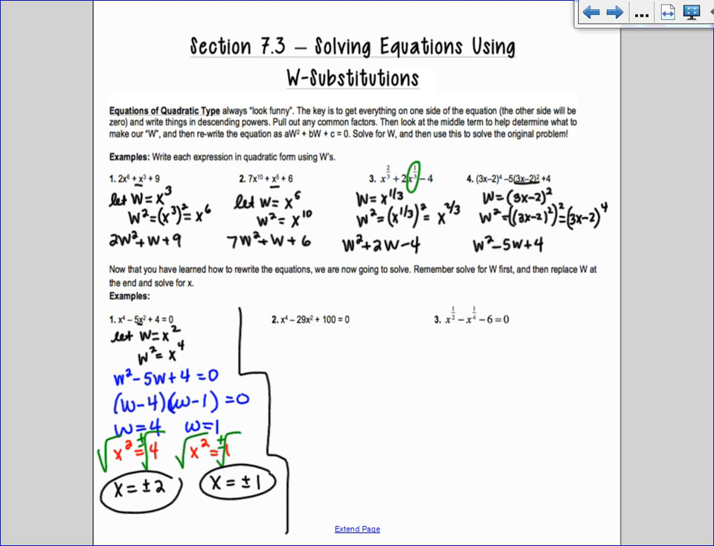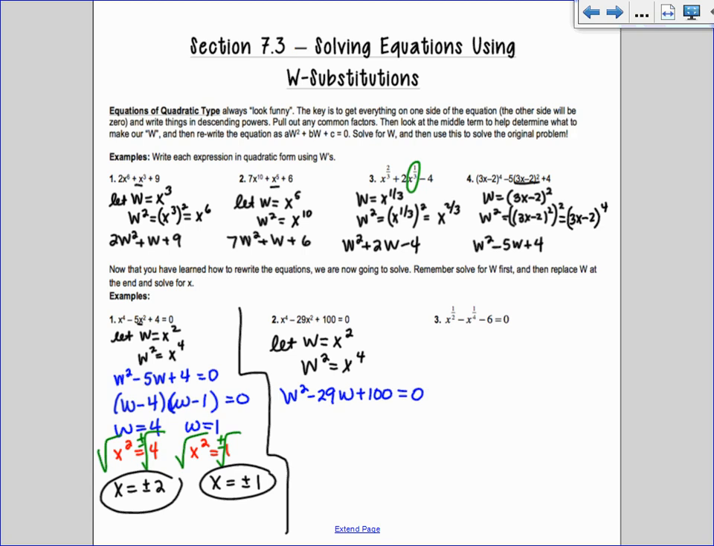Okay, so let's try the next one. Same idea. We're going to let W equal x squared, that way W squared is x to the 4th. And I don't mind if you don't write this W squared part, if you just know that it's going to be W squared. So I replace. So I have W squared minus 29W plus 100 equals 0.